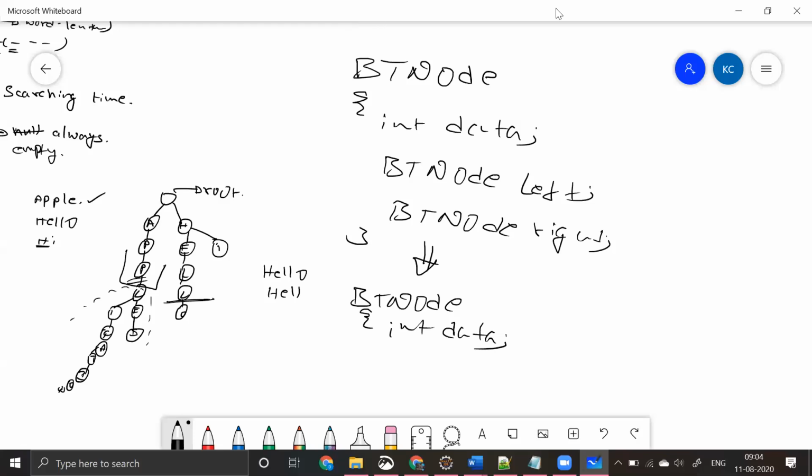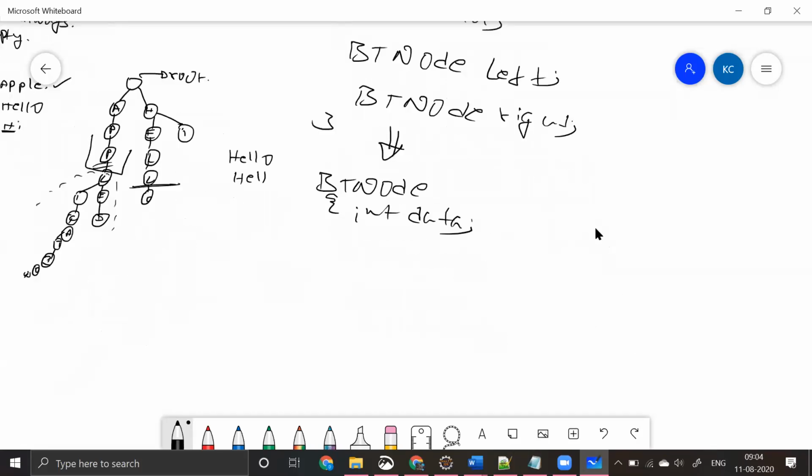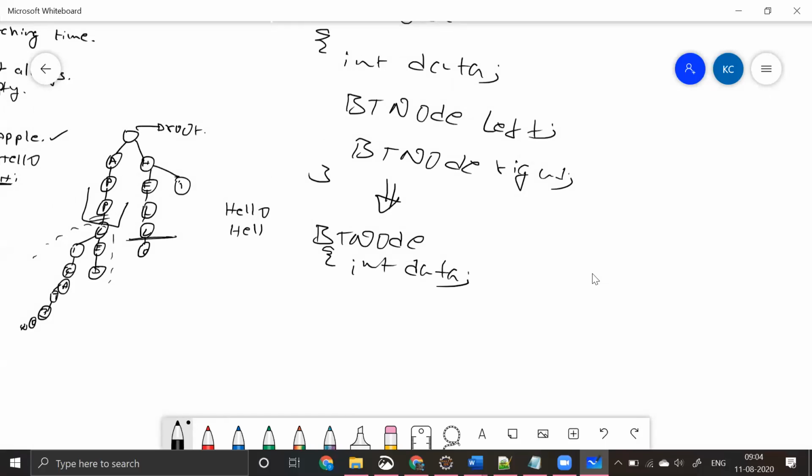You can even move forward with an array: BT node array is equal to new BT node of 2. Instead of having a single left and right, we can represent that as an array of nodes also. Why did we name them left and right child? Because there are only two children, so we can have only two.